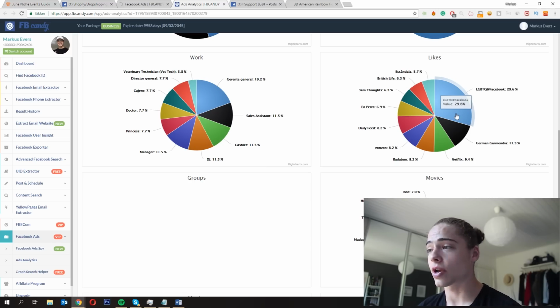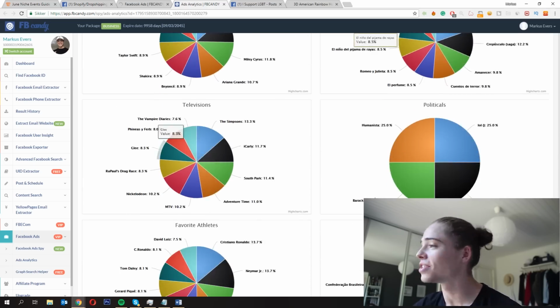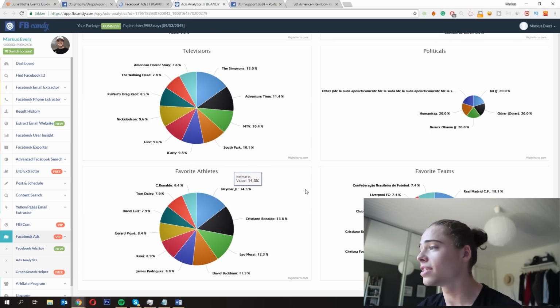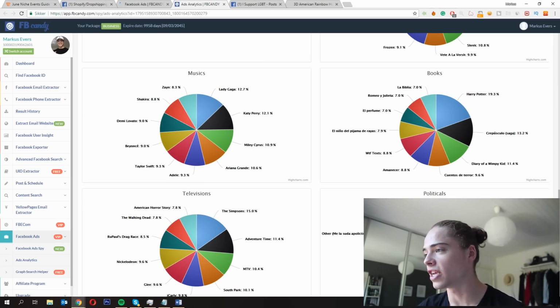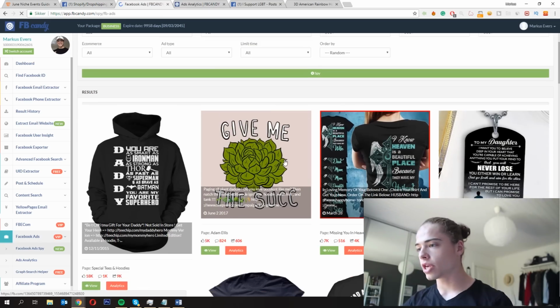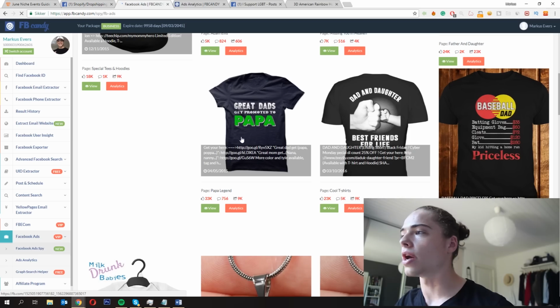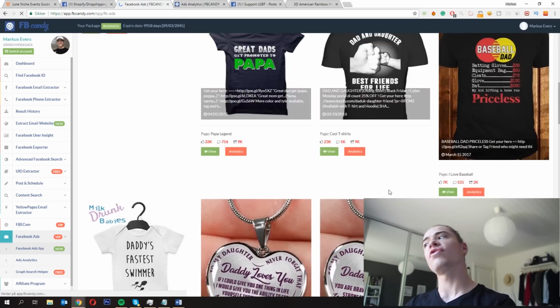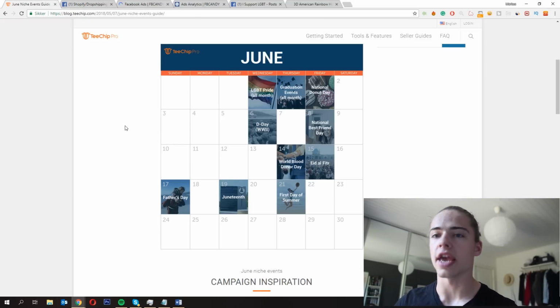So that's definitely a great page to go ahead and use for your flex targeting on Facebook. Which movies they like, which music they like, which books they like, which television, politicals, favorite athletes, favorite teams. There's so much information that you can use for your Facebook advertisement and your targeting with this FB Candy tool. As you can see, it got some designs for us right now. There will be a lot of different designs you can go ahead and use, great ads that get promoted, and all these different types of designs you've probably seen a lot of times. You can go ahead and use that for the Father's Day event.